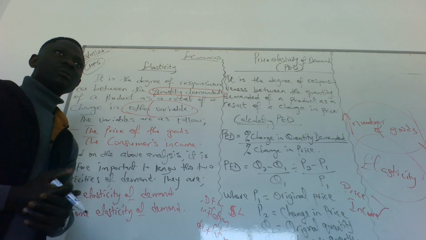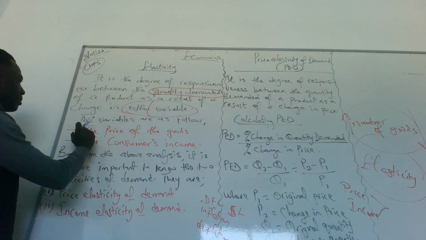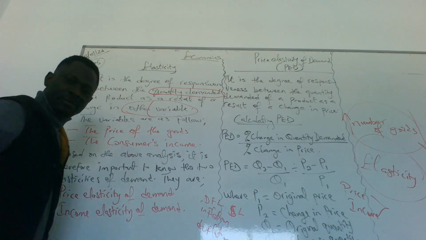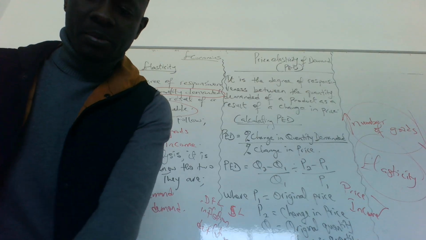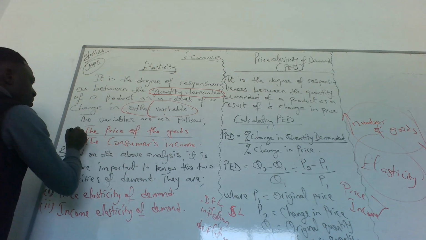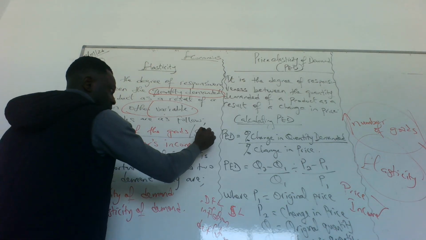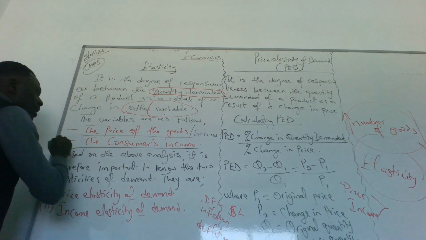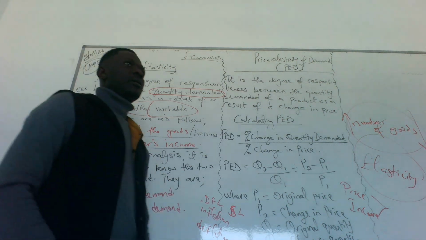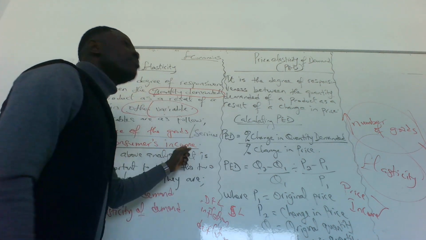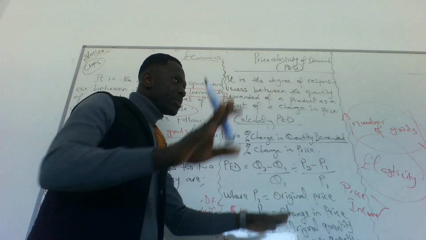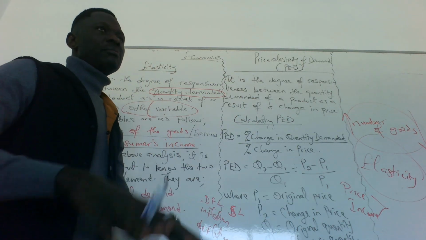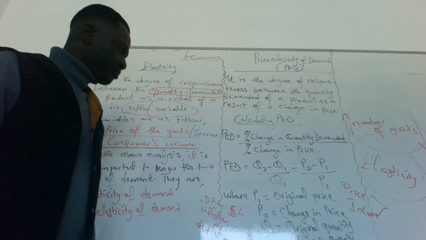Any question up to now? Good. So the variables are, we have the price. So these are the variables we're talking about. The price of goods and services, or the consumer's income, the amount of money I earn. So these are the variables that are bound to change every now and then. They cannot remain the same. Do we get it? Good.